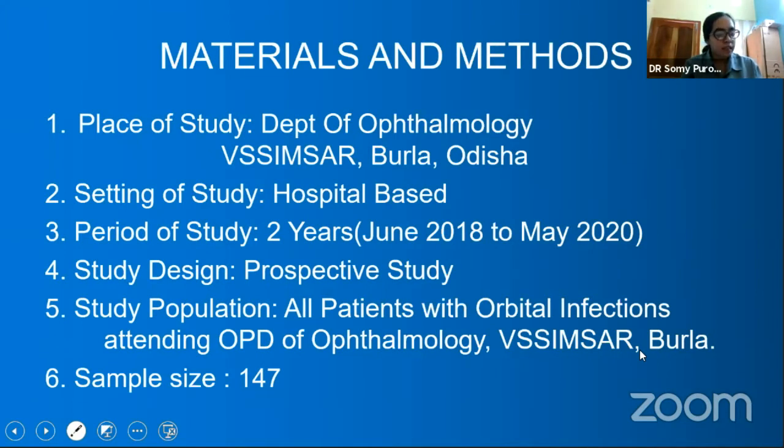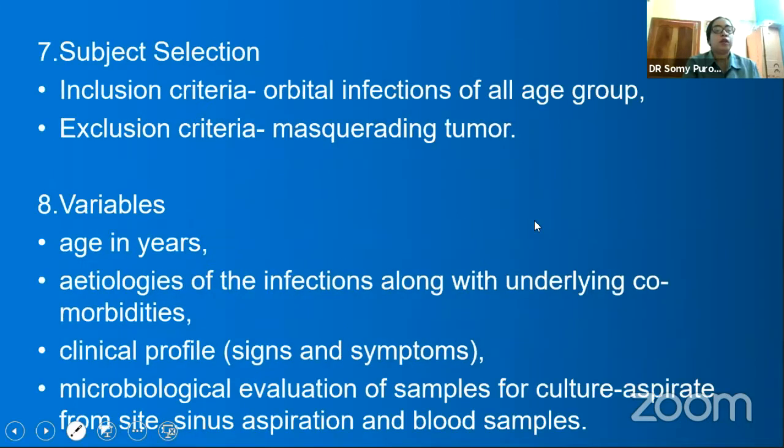After taking ethical committee clearance and proper consent from our patients, we started our study in the Department of Ophthalmology, VIMSAR, Burla, in June 2018, which carried up to May 2020. Please note, at this time, COVID was just at its start. Our sample size was 147. It was a prospective study. We included all the patients with orbital infection of all age groups, and we excluded the patients with masquerading tumors.